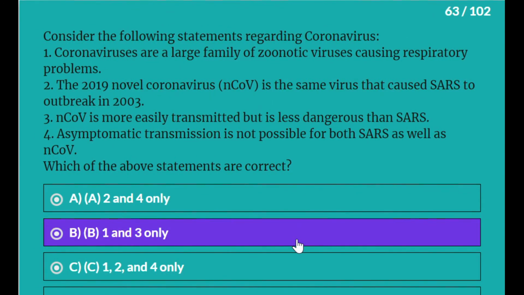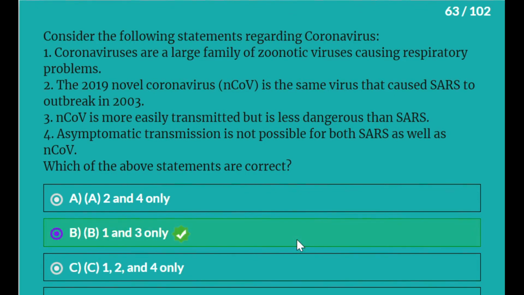Consider the following statements regarding coronavirus. One: Coronaviruses are a large family of zoonotic viruses causing respiratory problems. Two: The 2019 novel coronavirus is the same virus that caused SARS outbreak in 2003. Three: nCoV is more easily transmitted but is less dangerous than SARS. Four: Asymptomatic transmission is not possible for both SARS as well as nCoV. Which of the above statements are correct? 1 and 3 are only correct.